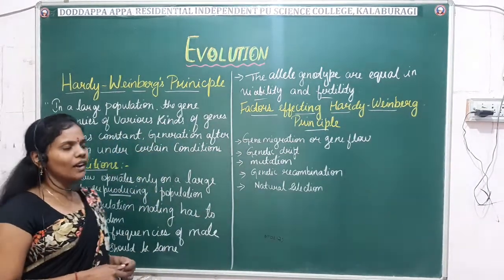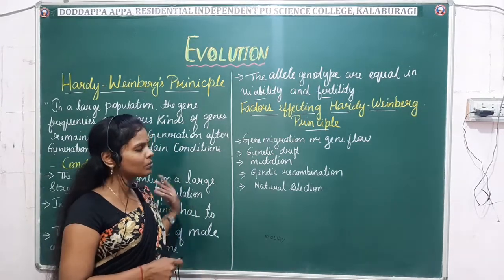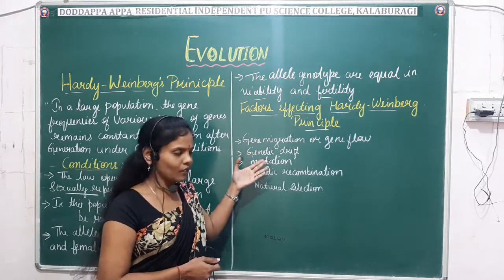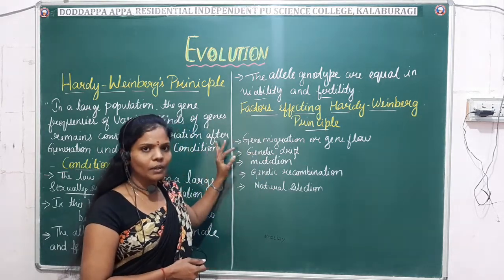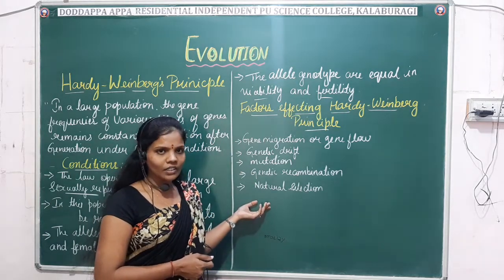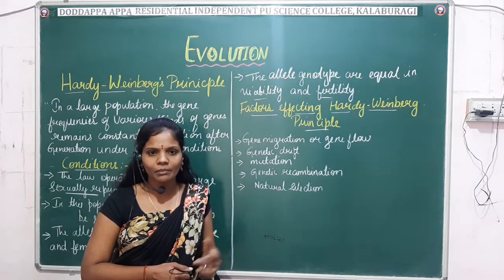So next come the factors. What are the factors affecting the Hardy-Weinberg principle? Apart from these conditions, we also have some factors like gene migration or gene flow, genetic drift, mutation, genetic recombination and natural selection. So these are some of the factors which affect the Hardy-Weinberg principle.